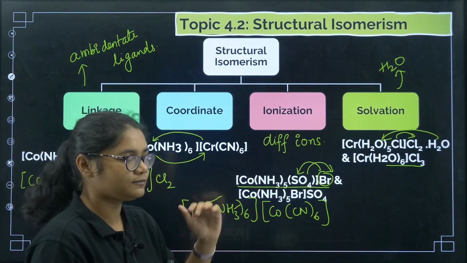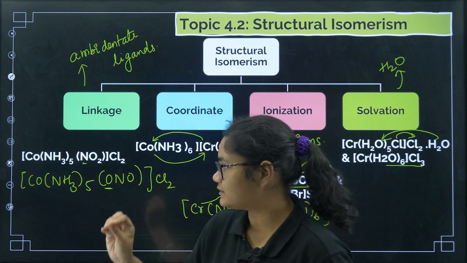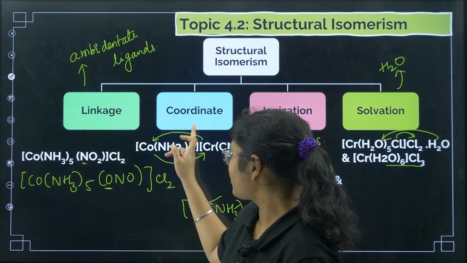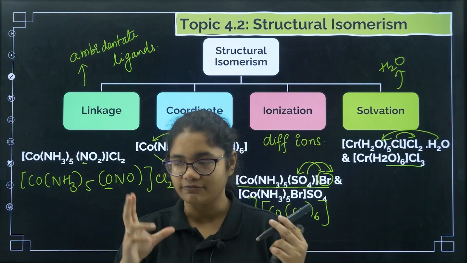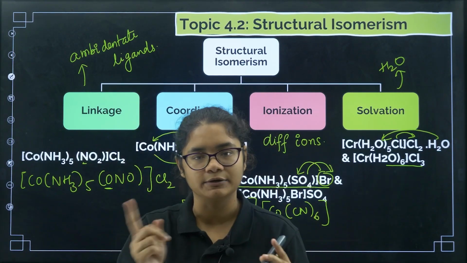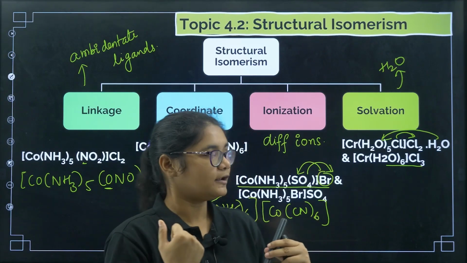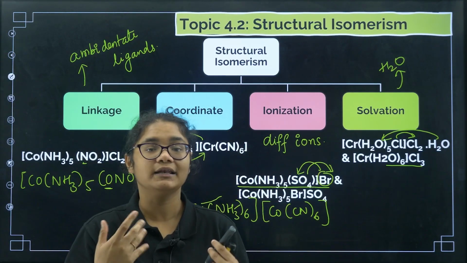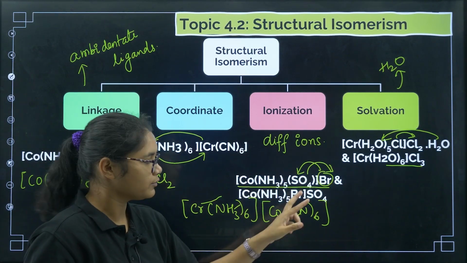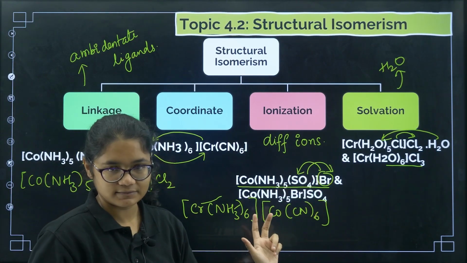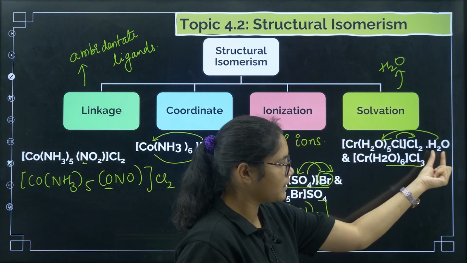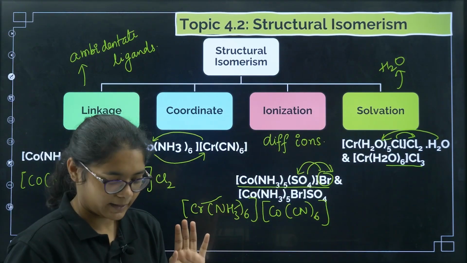Now let us revise it once again. Linkage isomerism, very simple. If you find an ambidentate ligand, it will show linkage isomerism. Now coordinate isomerism is also very easy to identify. You need 2 coordinate spheres, and you can just exchange the metals between them, and we get coordinate isomers. Now coming to ionization isomers, what happens? You look at what ions are produced and just shuffle between the ions, okay? Then we'll get ionization isomers. Solvation, you need to do the same thing, but with water molecules, okay?